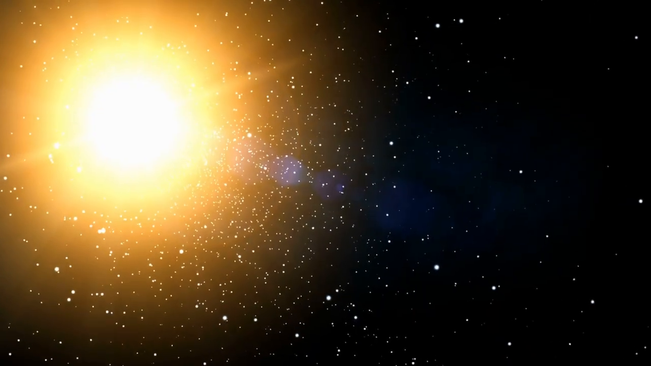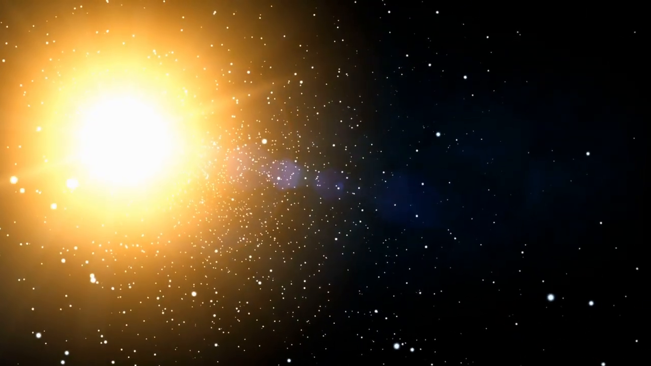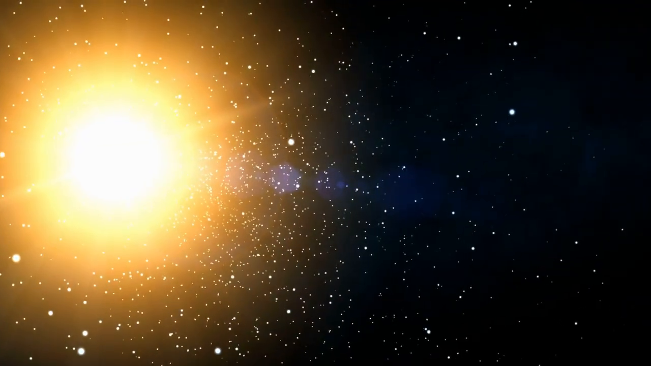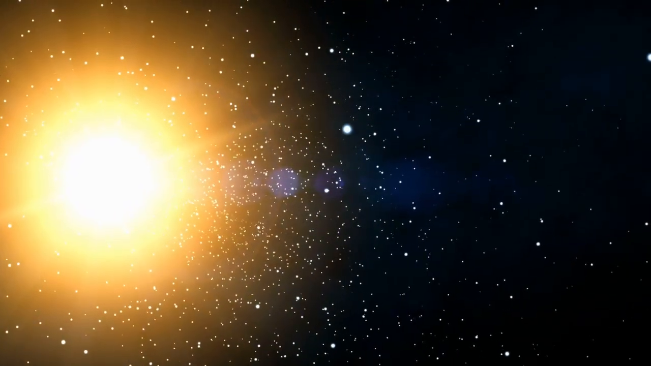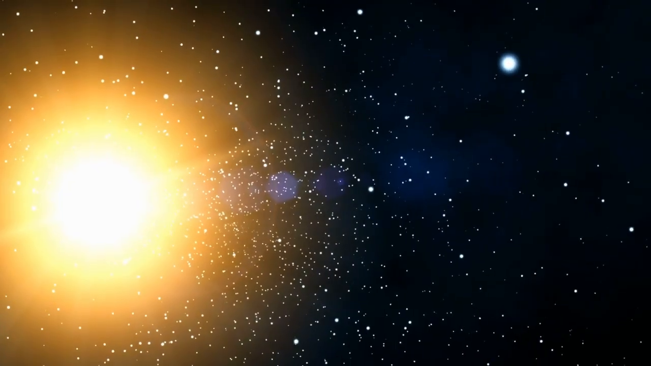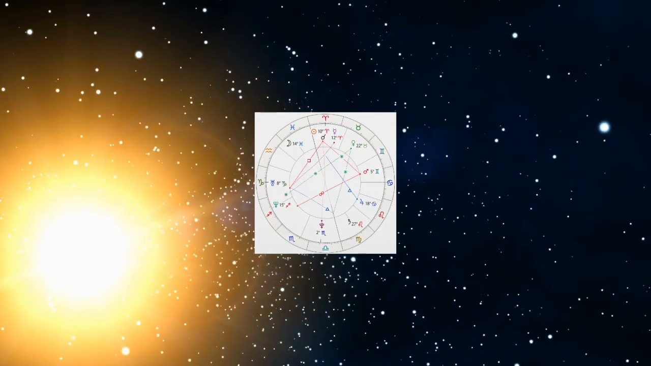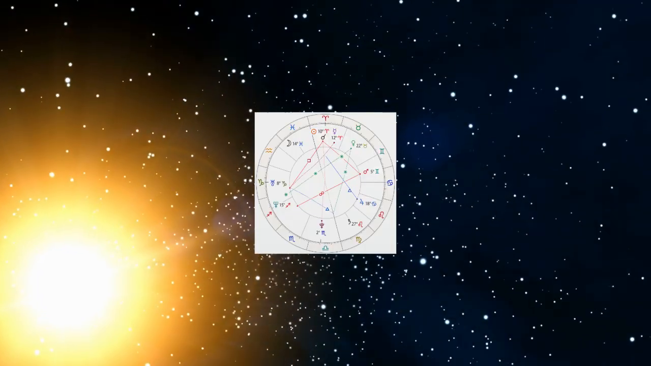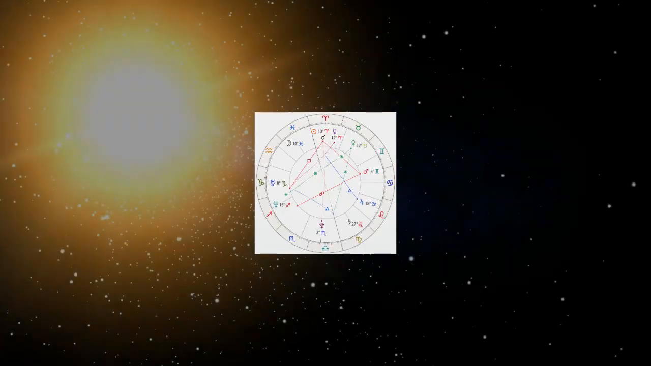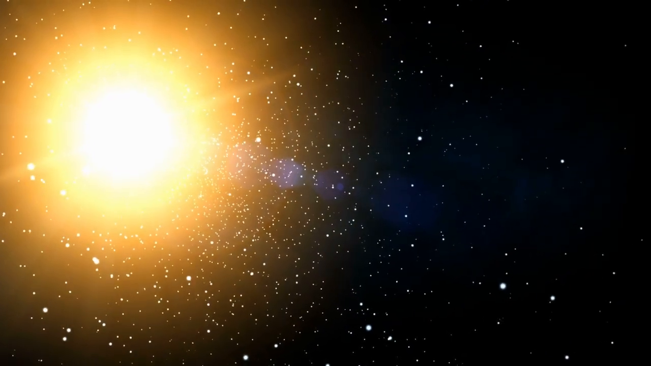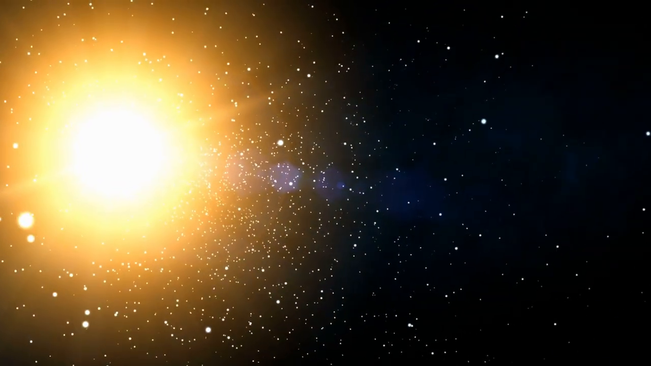Major aspects are the most important and widely used relationships between planets. These aspects form the foundation of chart interpretation and are present in almost every birth chart. When astrologers analyze a chart, these are usually the first aspects they look for because they describe the strongest patterns of interaction between planetary energies.